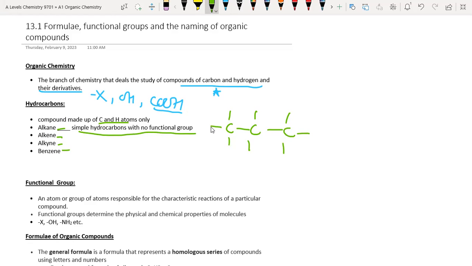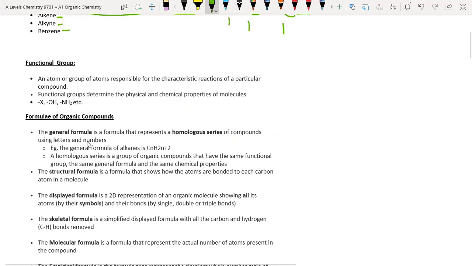Now the next thing being discussed is the functional group. What is a functional group? You must be aware of the functional group definition. A functional group is an atom or a group of atoms that is responsible for the characteristic reactions of a particular compound. We have discussed the functional group in our GCSE or IGCSE course.